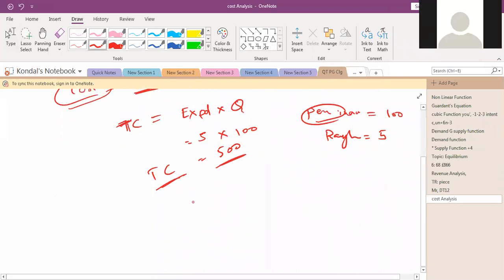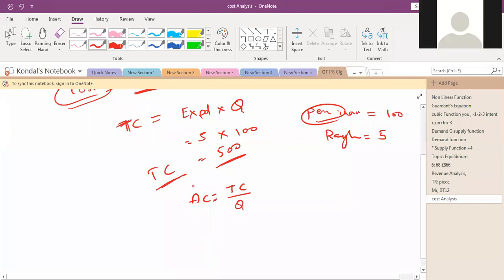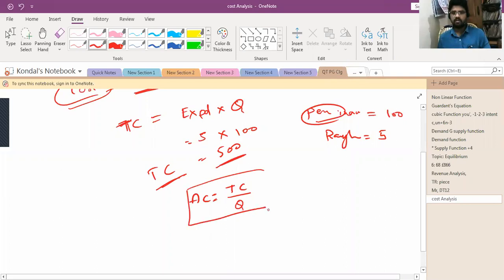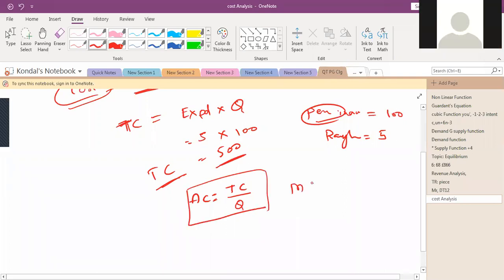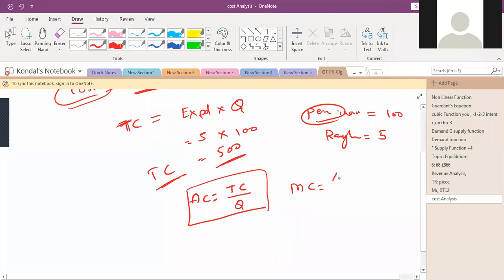Then we need to calculate the AC also. What is AC? Average cost. How do you estimate the average cost? Total cost divided by quantity, right? Is it right or wrong? Okay, then MC. What is MC? Marginal cost. How do you estimate the marginal cost? Delta TC by delta Q.